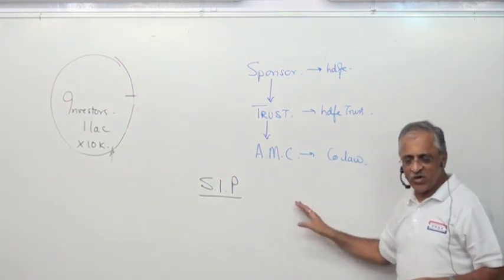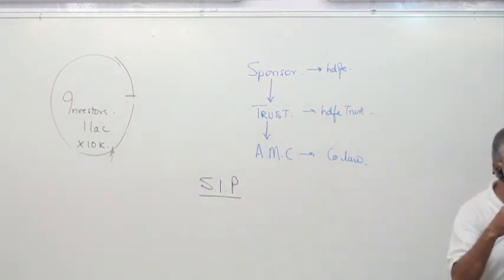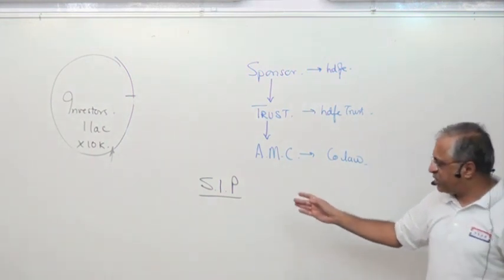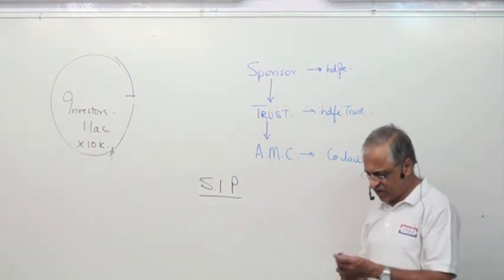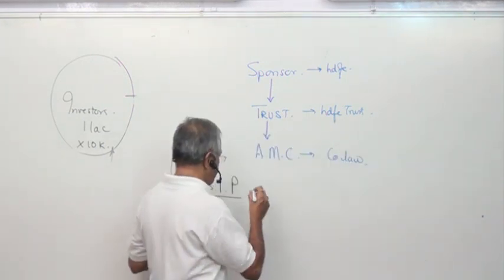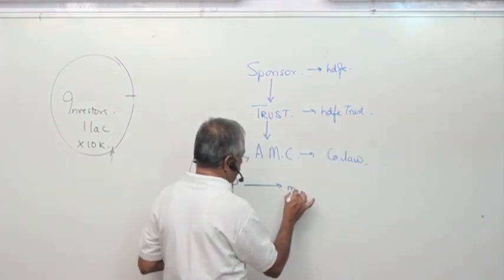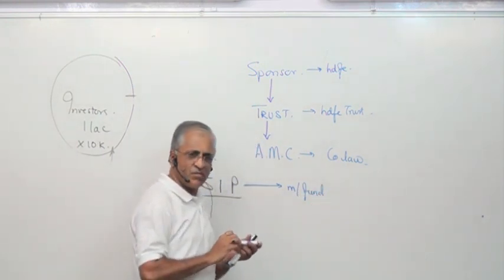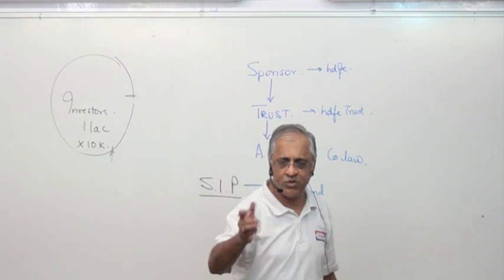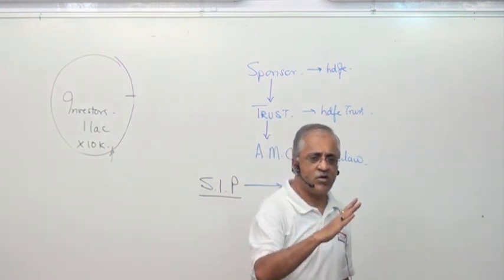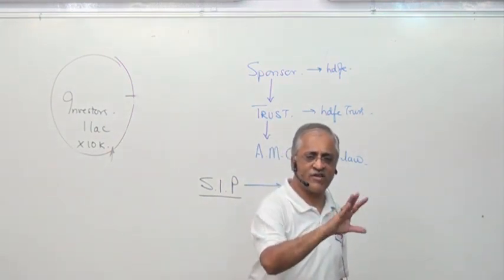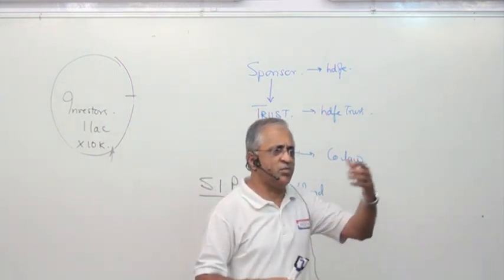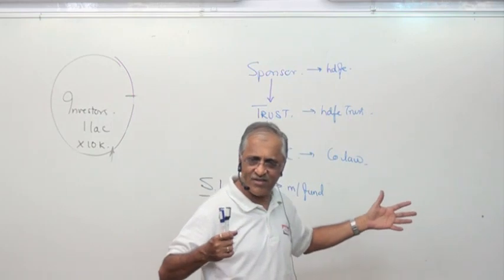You can invest. It doesn't pinch your pocket because 1,000 goes every month. You get the price correction, whatever is there, you get the benefit of it. This you can do in a mutual fund. This is there in the book, SIP, Systematic Investment Plan. Can I do it in 2-3 mutual funds? Agreed. So I say 500 goes to HDFC Mutual Fund, 500 goes to Axis, and 500 rupees goes to ICICI fund, it can go to Kothari Pioneer. You can do it like that.